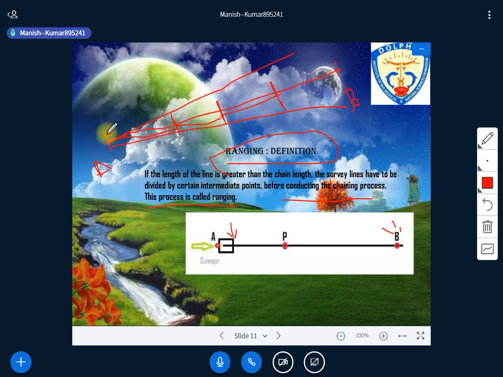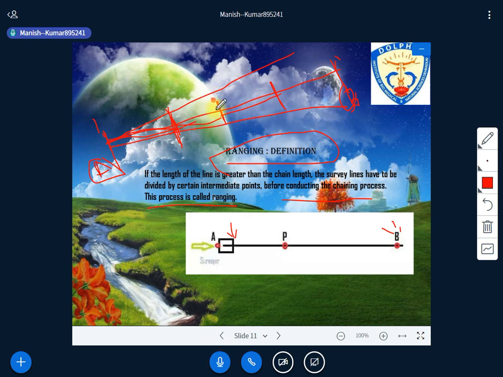For the location we are using the ranging rod. For example, I have a 10-meter chain, so after the first 10 meters one ranging rod can be placed, and one ranging rod should be here, one here. One person will be at each. When the ranging rod is placed, both A and B have to check whether it is aligned with A and B or not.